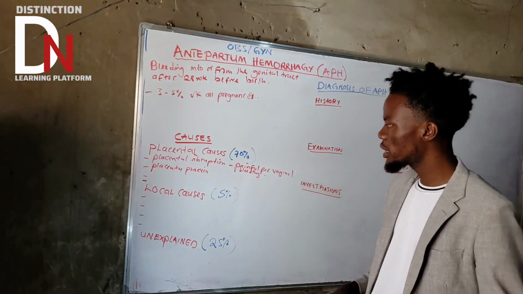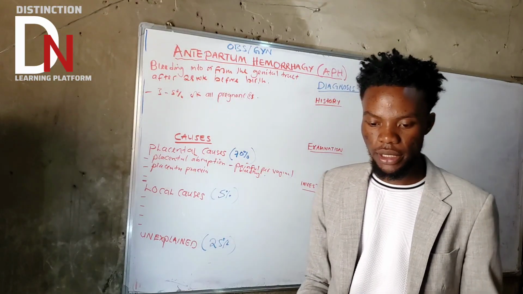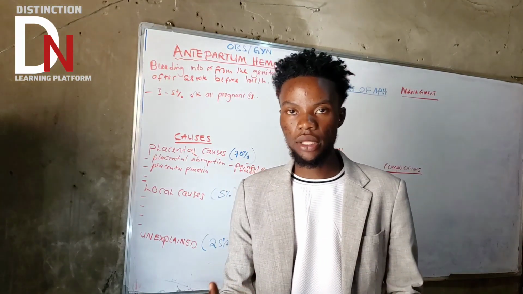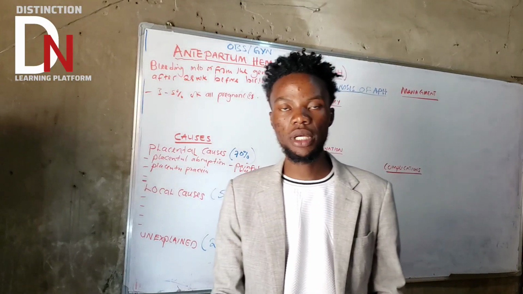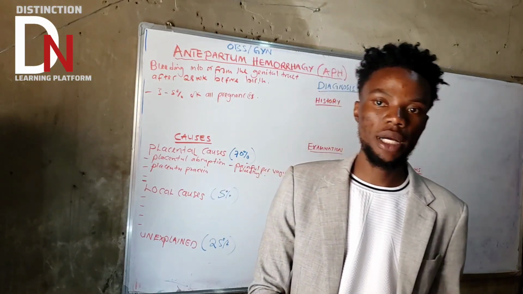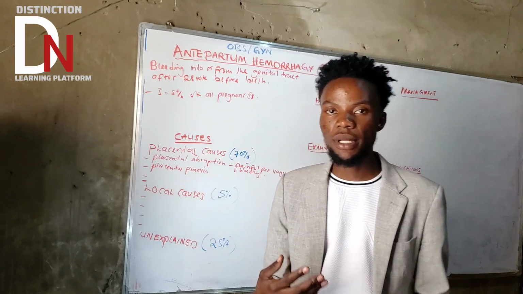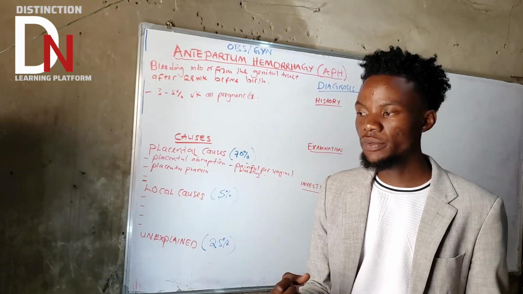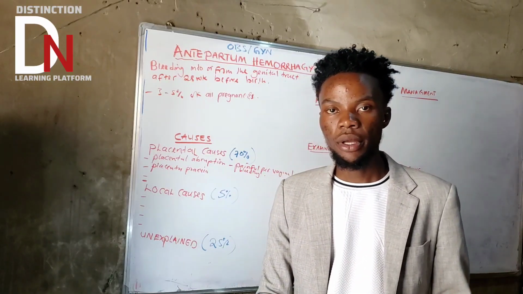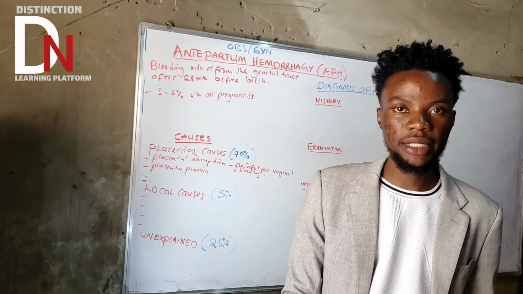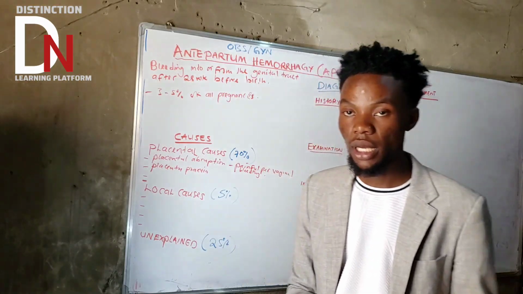Now, what about placenta previa? Placenta previa is the placenta itself lying low on the cervical os. Remember, we have the external cervical os and the internal cervical os. Placenta previa describes the placenta lying on the cervical os, either partially or completely. We'll also talk about placenta previa in other videos.